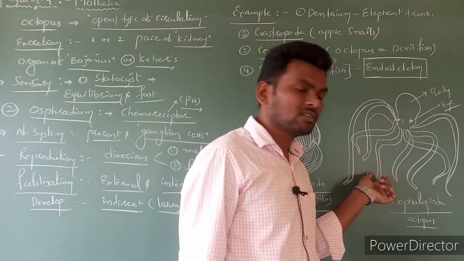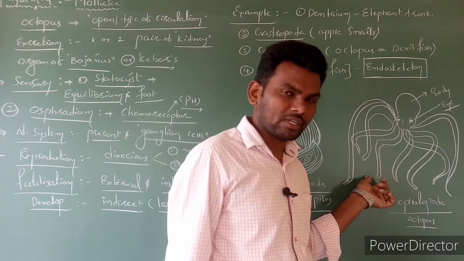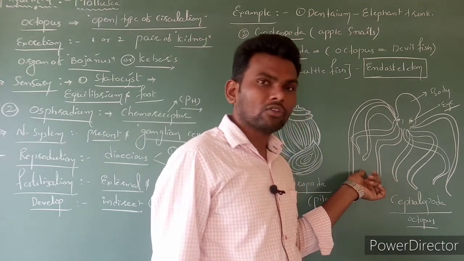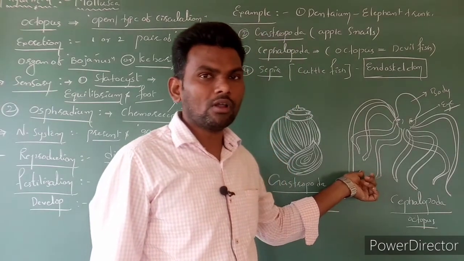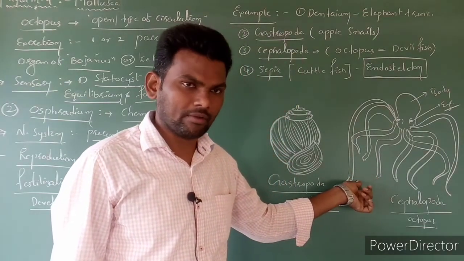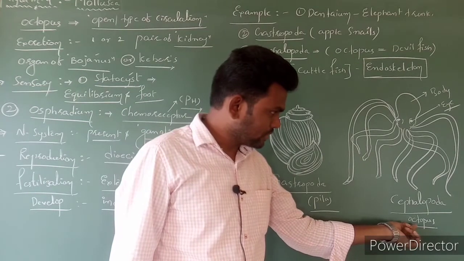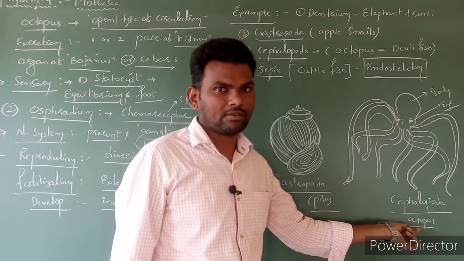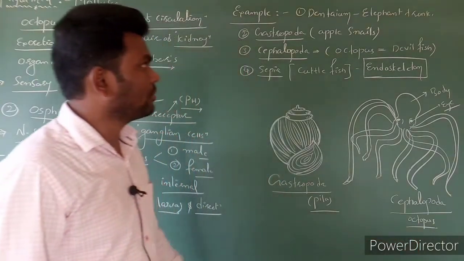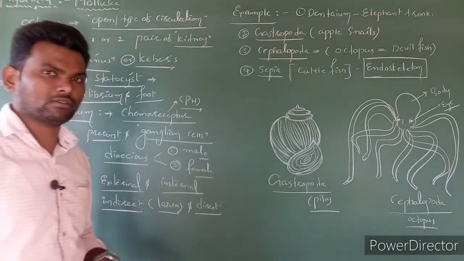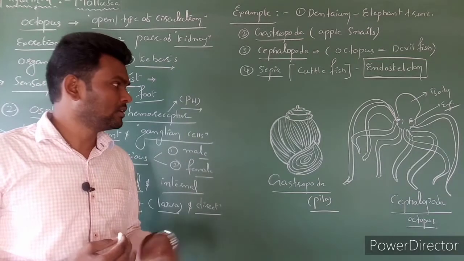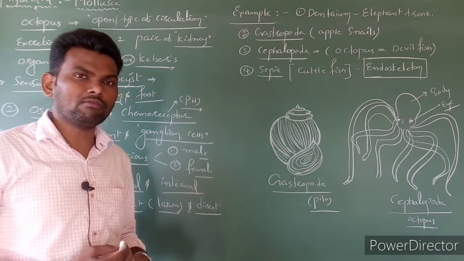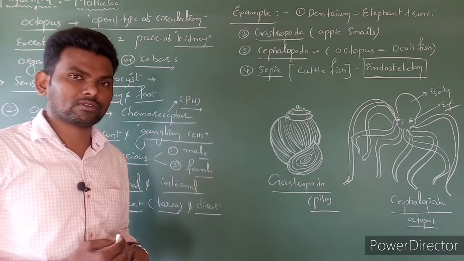Example of Gastropoda is commonly known as Pila, and in Cephalopoda, the octopus. In the octopus, circulation is an exception. Like arthropoda members, the circulation is open type. Octopus, octo means eight arms are present. Clear? So these are the complete general characters as well as diagrammatic representation of mollusca members.